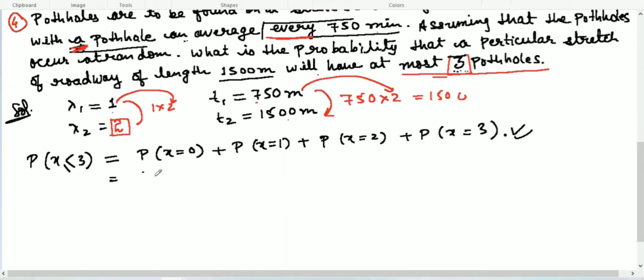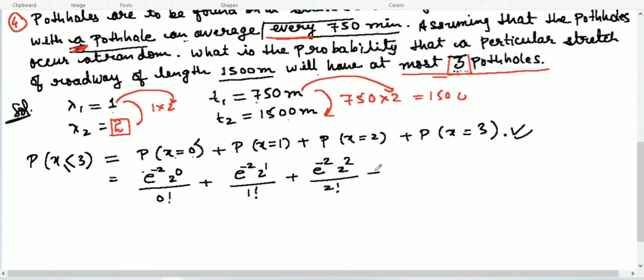Write down the formula for each x equal to r. So e to the power minus lambda, which means minus 2, and lambda to the power r, which is 0, over 0 factorial, plus e to the power minus 2, then 2 to the power r, which is 1, over 1 factorial, plus e to the power minus 2, 2 to the power 2 over 2 factorial, plus e to the power minus 2 and 2 to the power 3 over 3 factorial.